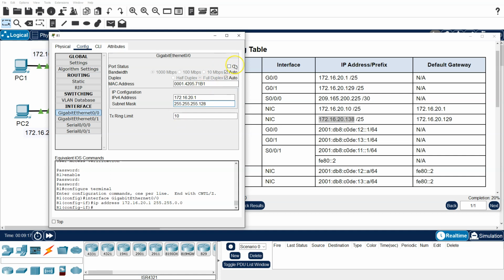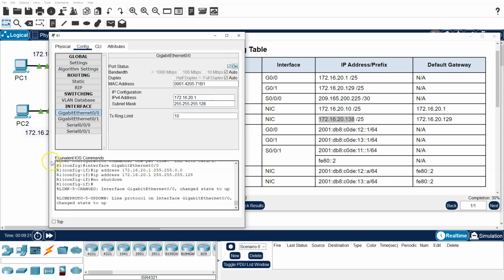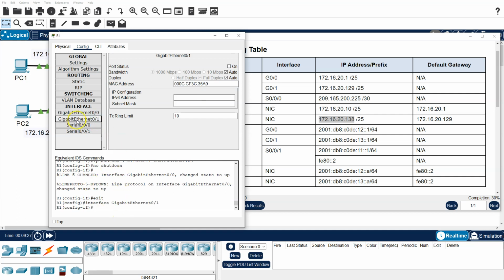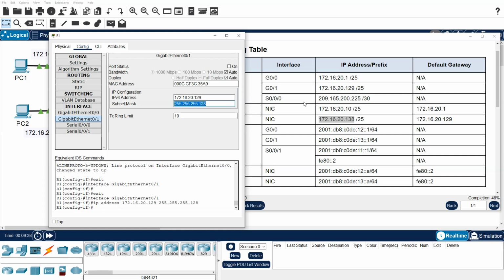And we're going to have to turn on the interface. So we'll click there. And you notice down here it's actually showing you what it would do on the command line. Let's go ahead and set up the Ethernet 1. Put in its address.